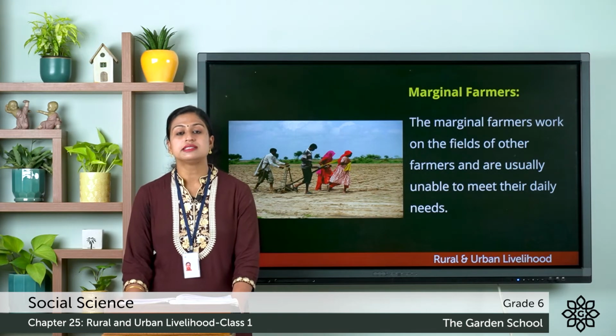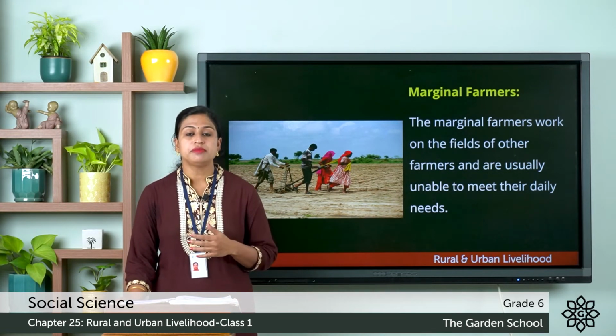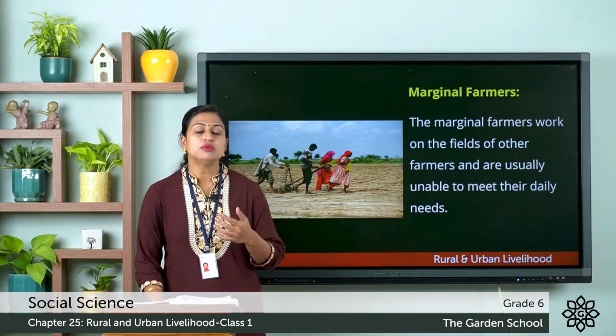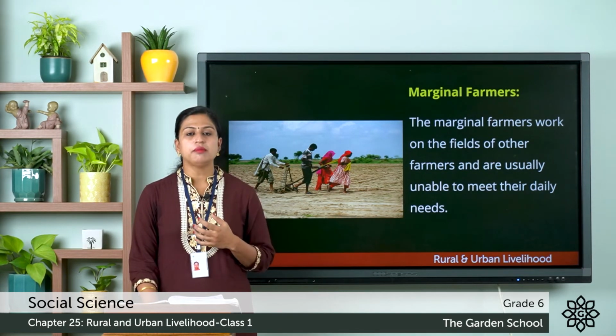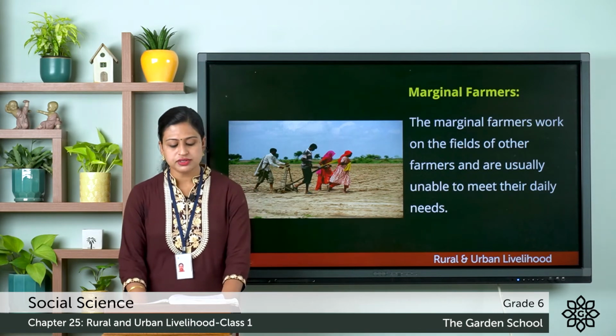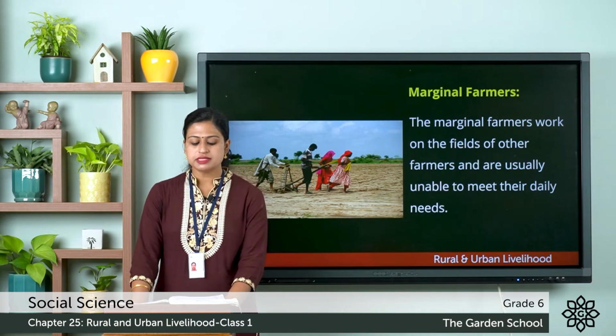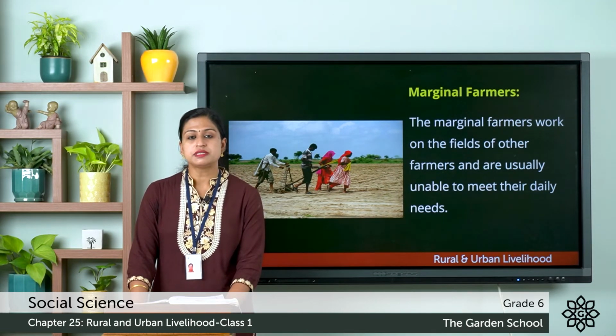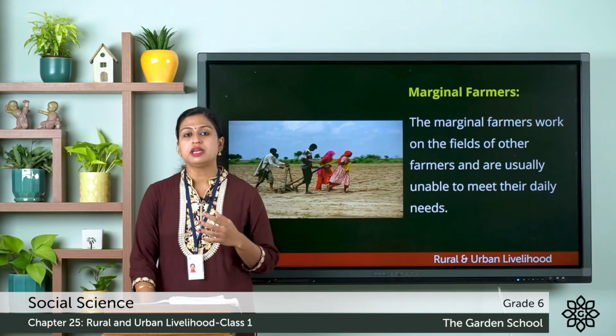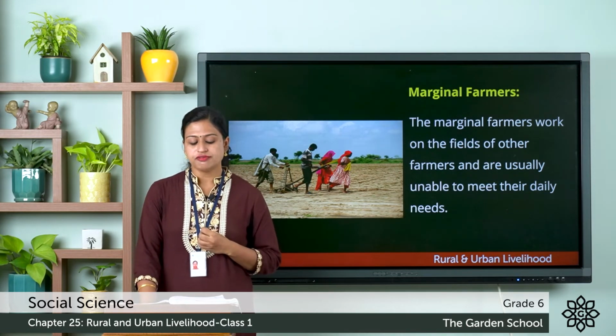in order to survive. And many of them, they also move to the towns and cities in search of job, and there many of them work as daily wagers such as rickshaw pullers, domestic helpers and vegetable vendors. And the government has also introduced many schemes and programs to improve the condition of these marginal farmers.